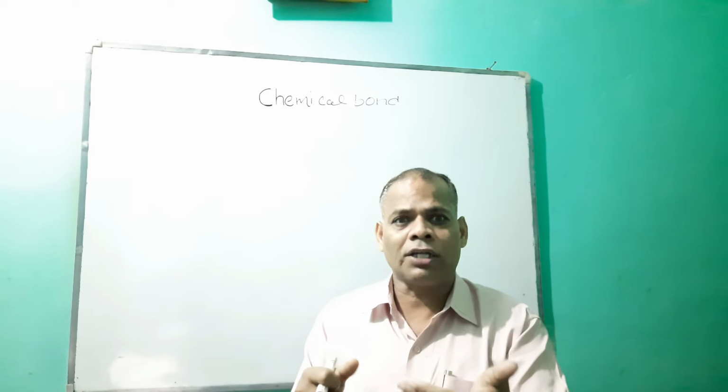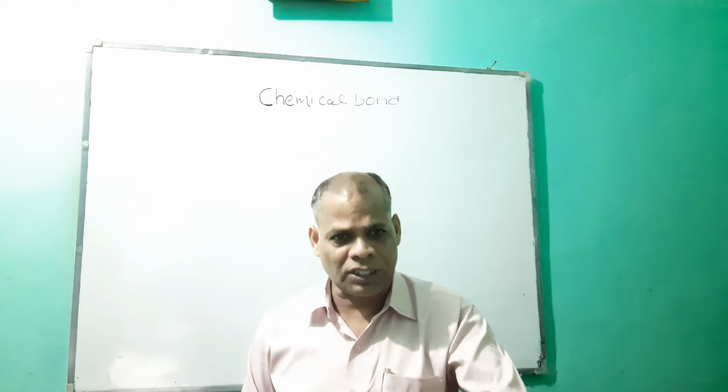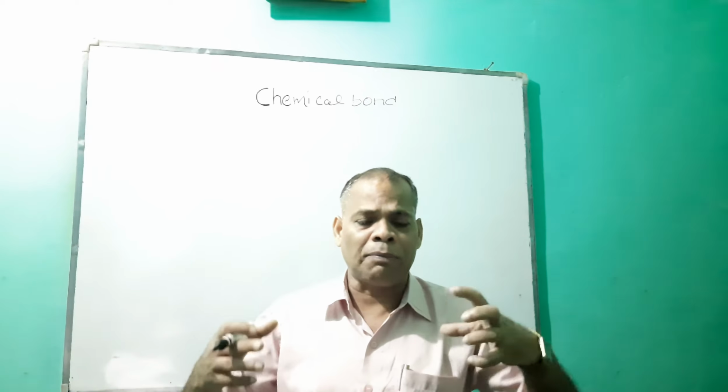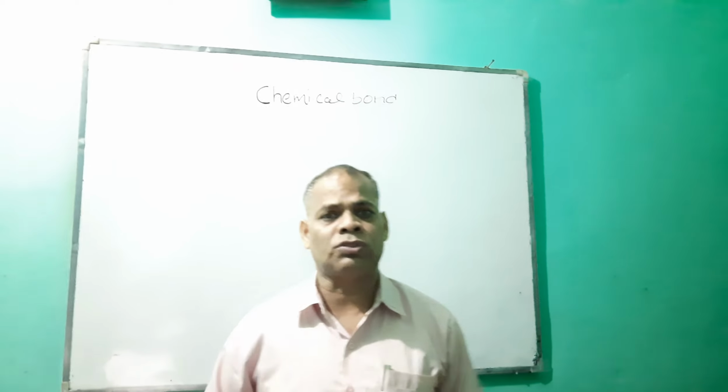So now let us talk about the chemical bond. I have mentioned that this chemical bond is basically of two types.